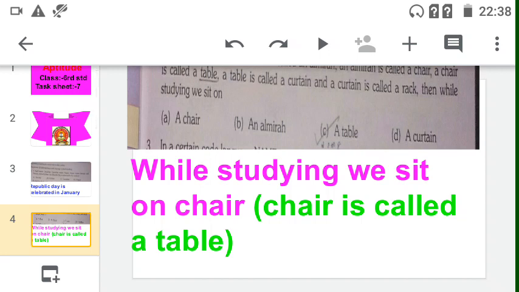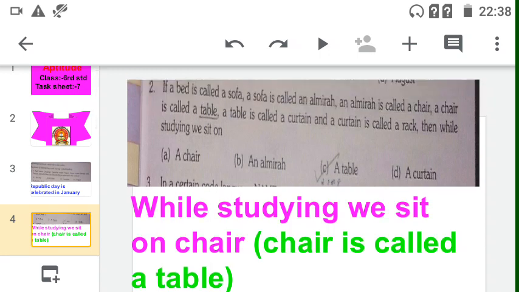Now see the second question. If a bed is called a sofa, sofa is called almirah, almirah is called chair, chair is called table, and table is called curtain, and curtain is called rack, then while studying we sit on what?